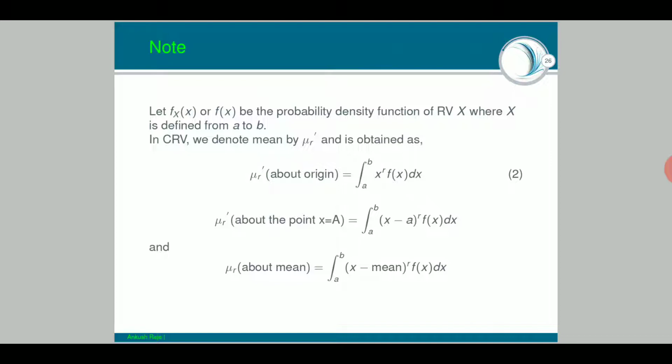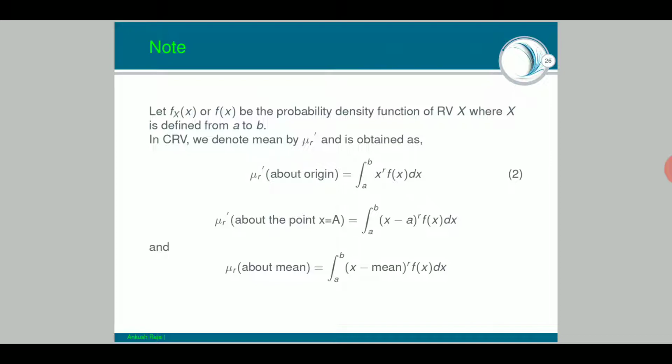So right now just remember that the mean, variance and standard deviation in a continuous random variable are analogous to those of discrete random variables. In CRV we denote the moment by mu_r dash, and it is obtained as mu_r dash about the origin is equal to the integration from a to b of x to the power r f(x) dx.